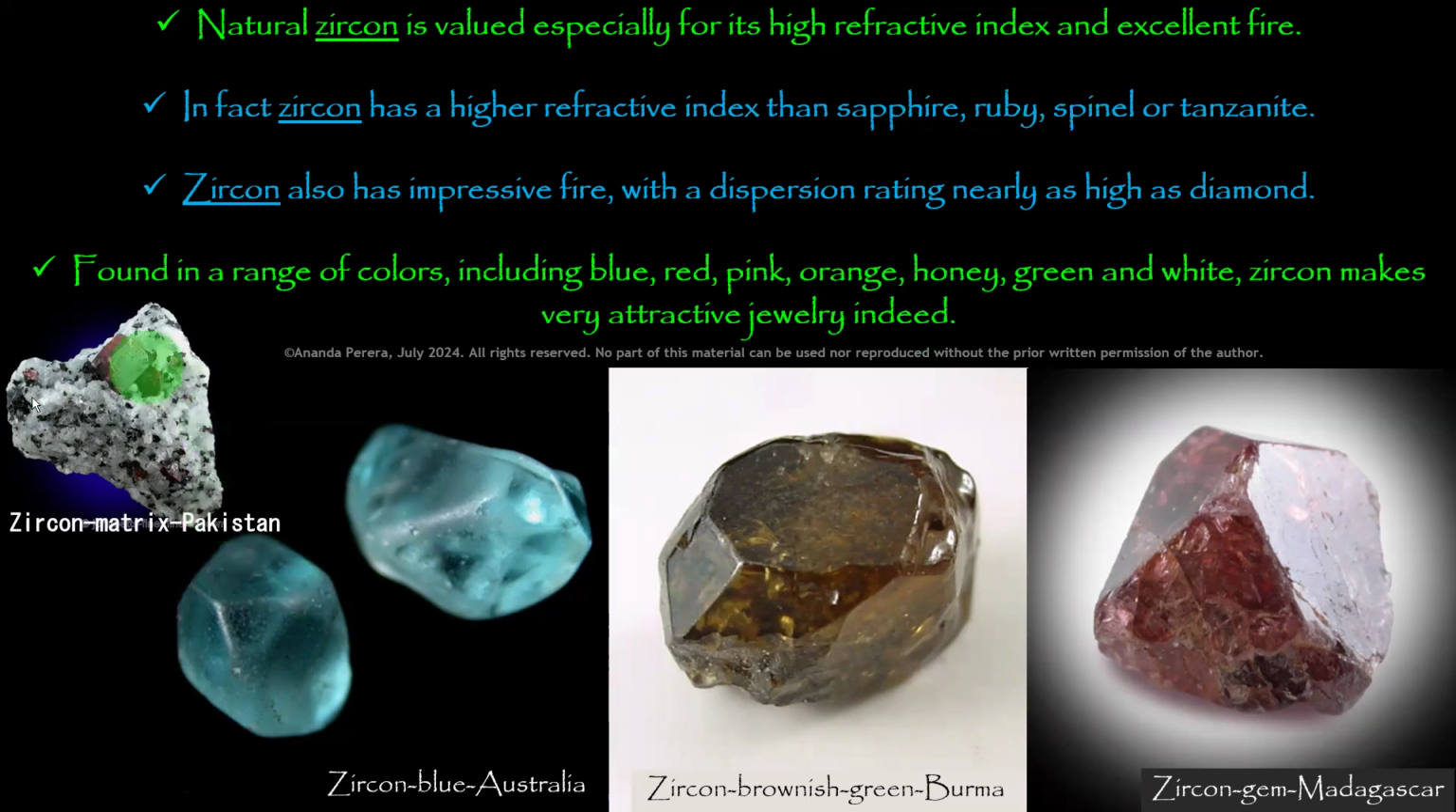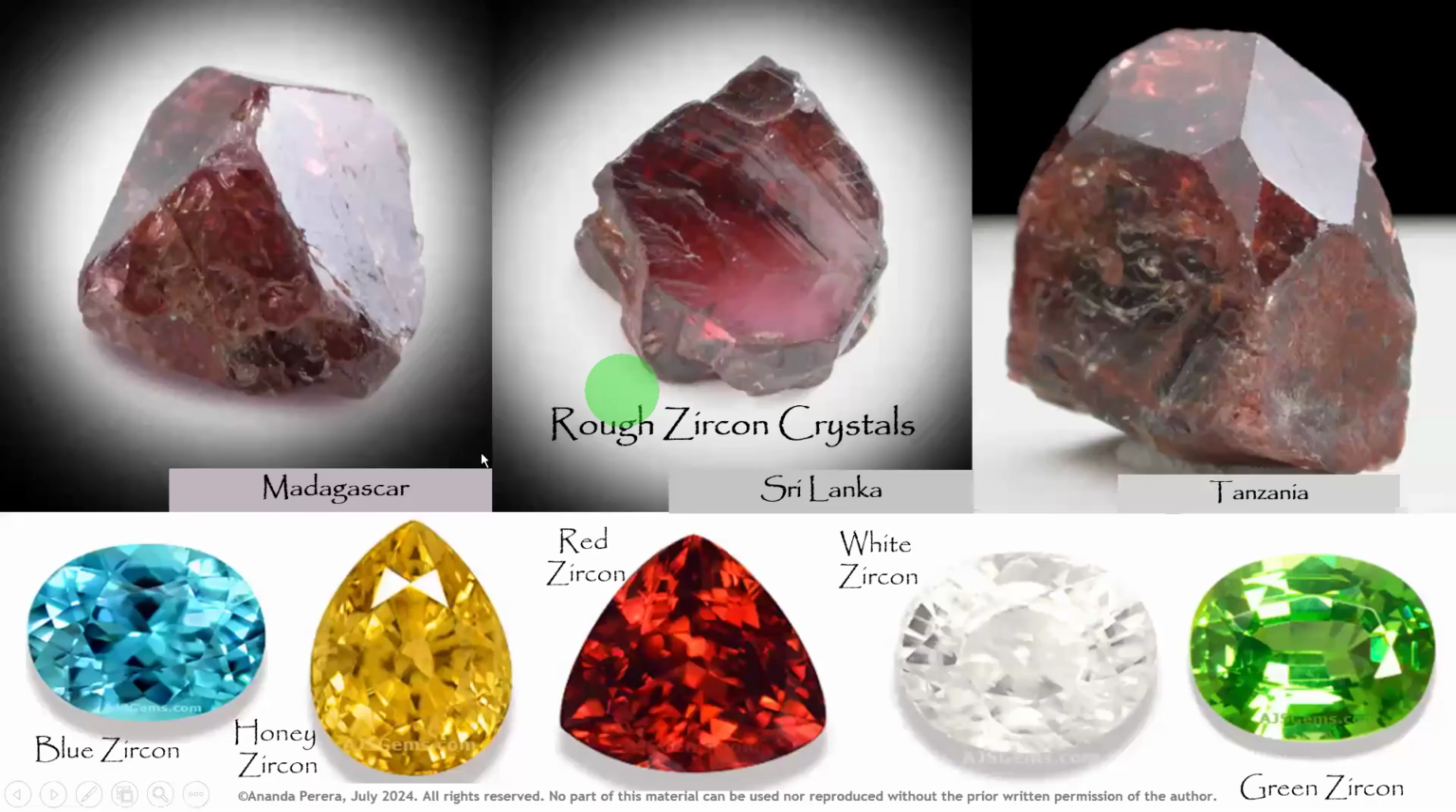Now you can see the zircon matrix that came from Pakistan. This is the zircon and the mother stone with the zircon matrix. Here you can see blue zircon from Australia, rough stones. And here is brownish green zircon from Burma and Madagascar. Here, Madagascar zircon. This is from Sri Lanka. Rough zircon crystals. Tanzania zircon.